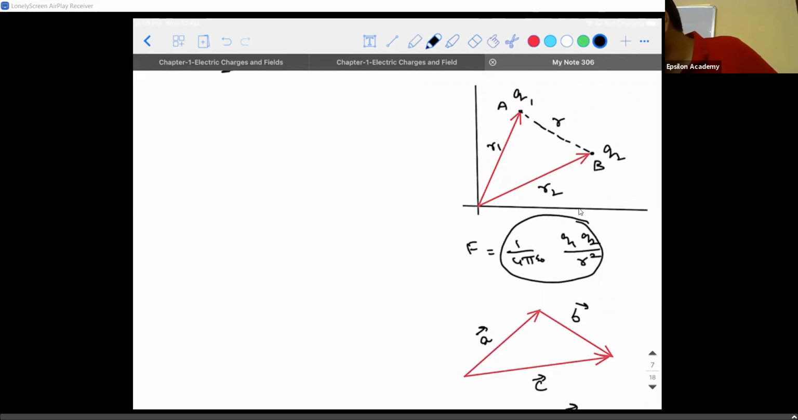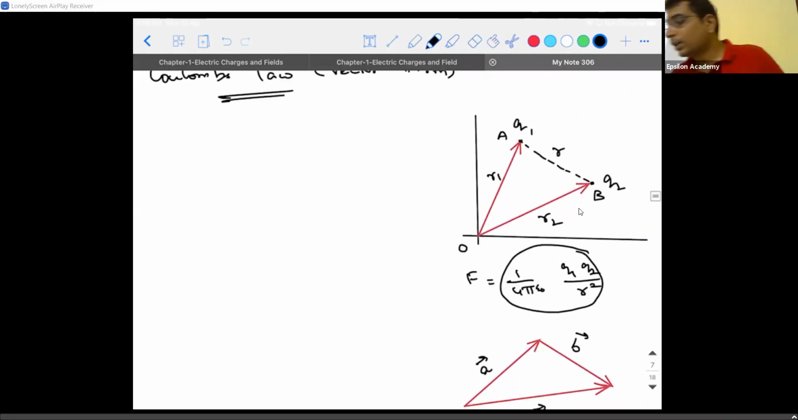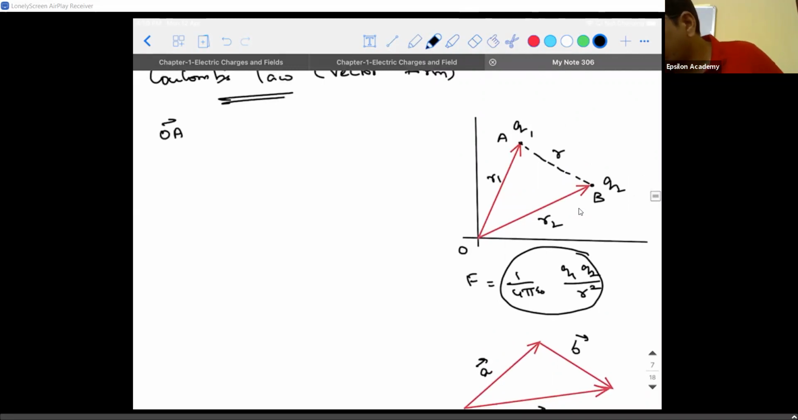I'll call this A, B, and I'll call this O. Now tell me guys, what is the OA vector? Any vector whose initial point is the origin is a position vector. What is the OA vector in this case? It is the R1 vector. What is the OB vector? It is the R2 vector. Now if I take the AB vector, what am I going to get?